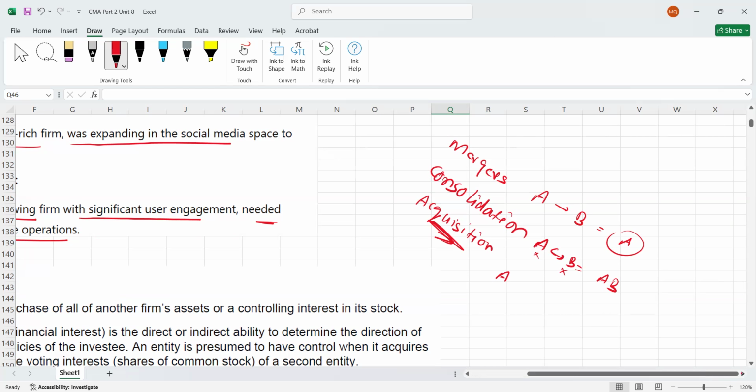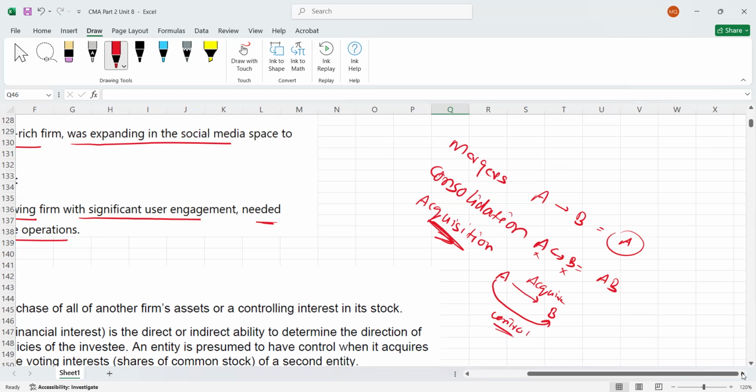We got a company A, and company A is going to acquire company B. What does it mean to acquire? Company A is actually going to get control over B.